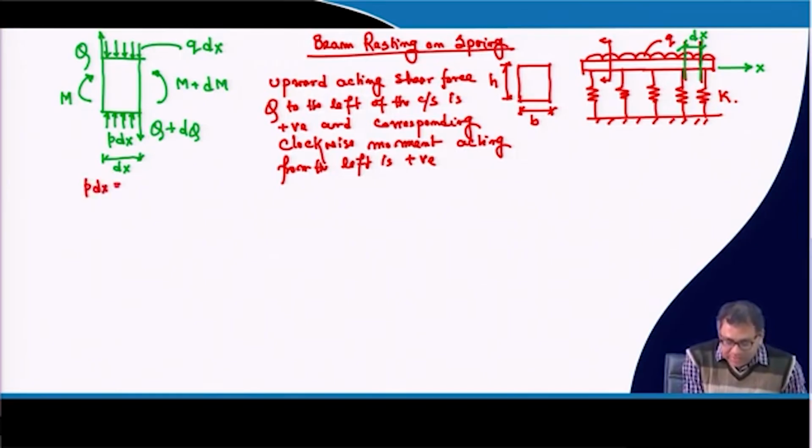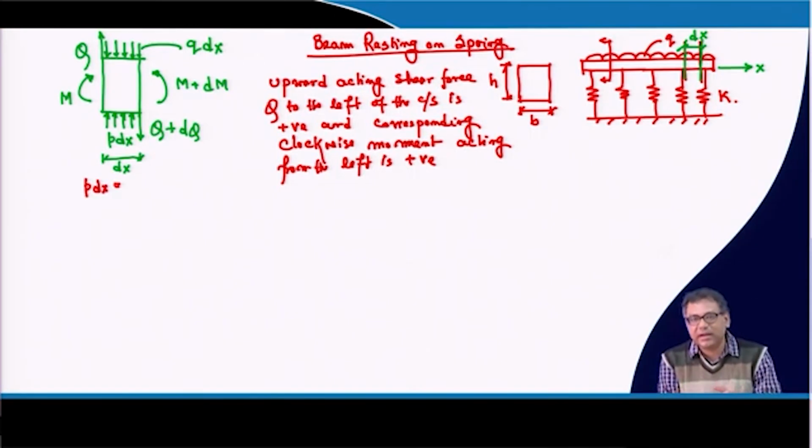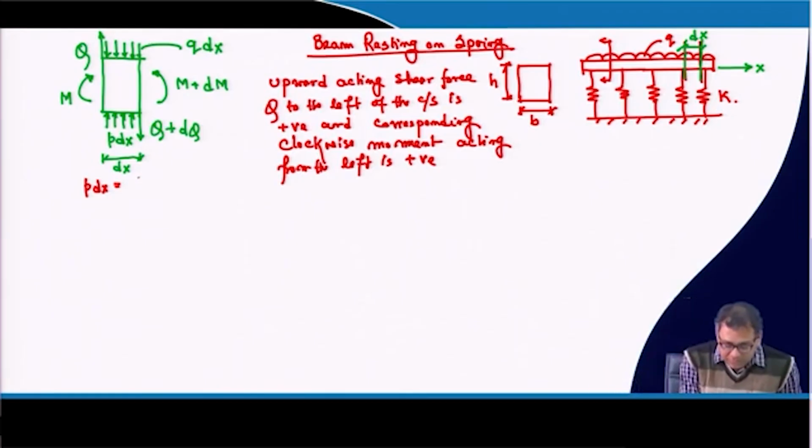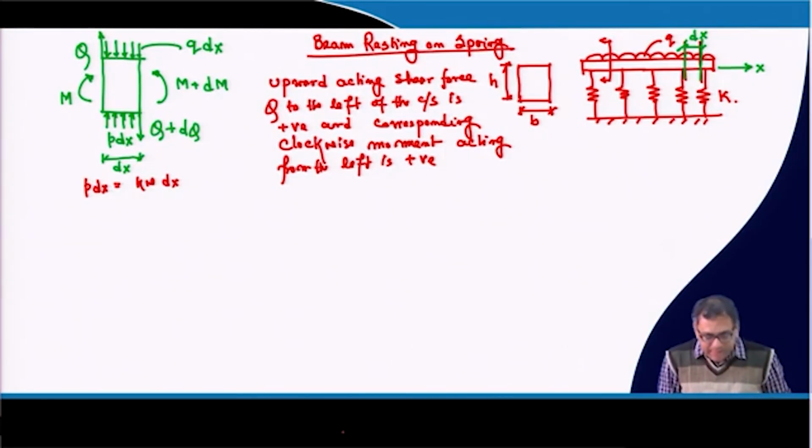dx, this Q is basically the stresses acting on a Winkler spring. So the stress acting on a Winkler spring is equal to K into W. So this Q will be K into W into dx. Now, if you see, the unit of Q is kilonewton per meter.